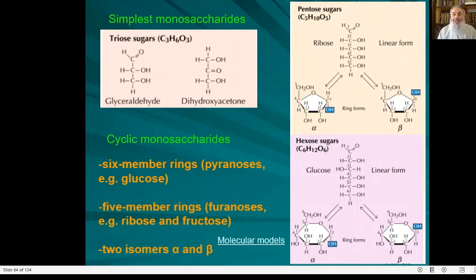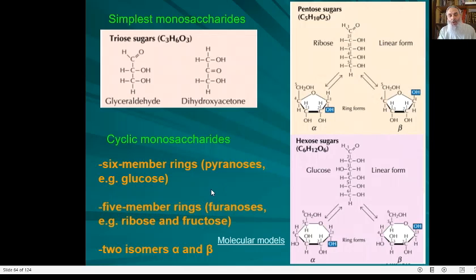What you should know is only ribose forms a furanose. The furanose may have the OH directed downward. It is named alpha isomer. If OH is directed upward, it is beta isomer. Exactly the same with glucose, except that we have a 6-member ring. It is a pyranose. Hydroxyl directed downward, hydroxyl directed upward. This is alpha glucose, this is beta glucose. This is alpha ribose, this is beta ribose.